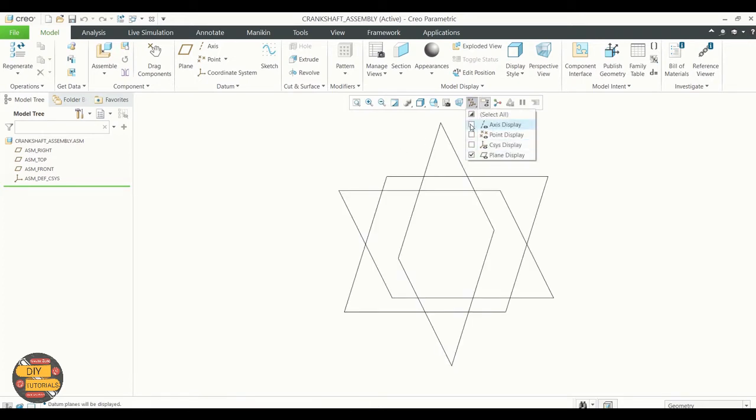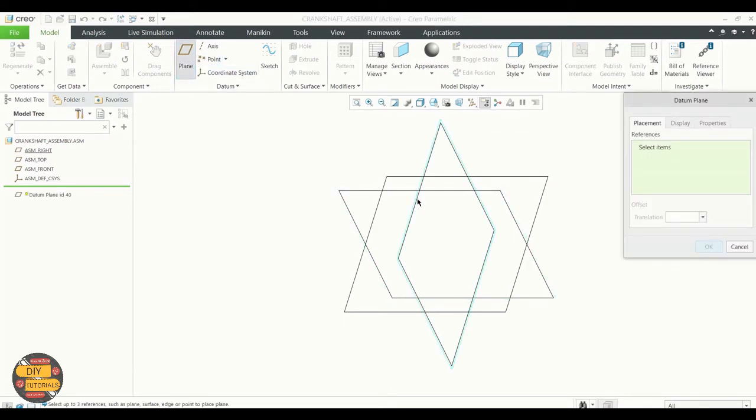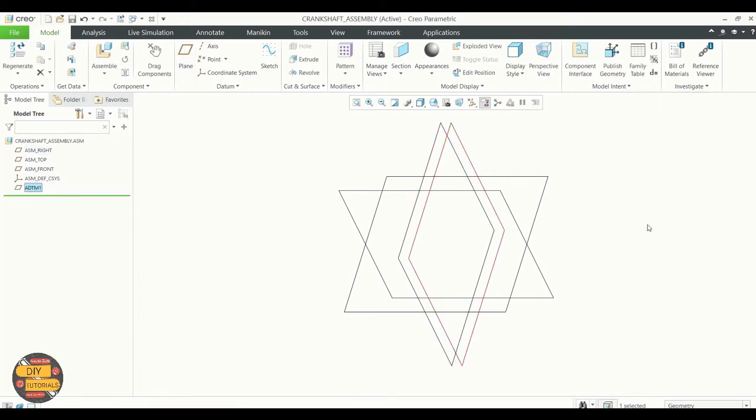Click on Datum Plane, select the plane, translate it. You can see in the model tree that a new datum plane has been created.